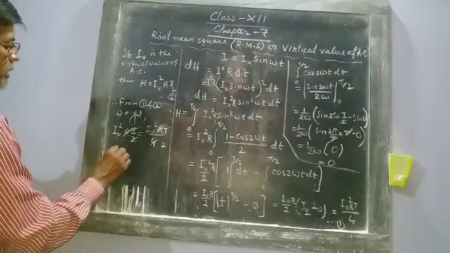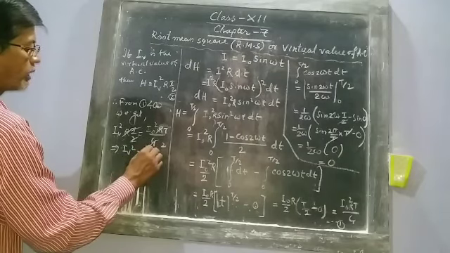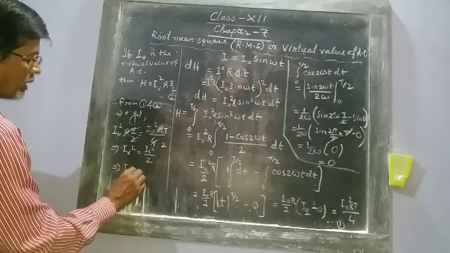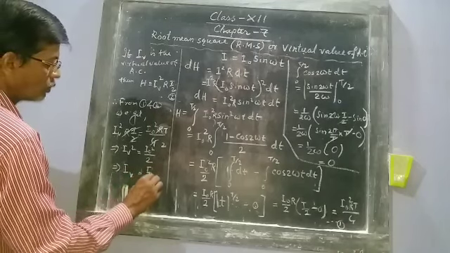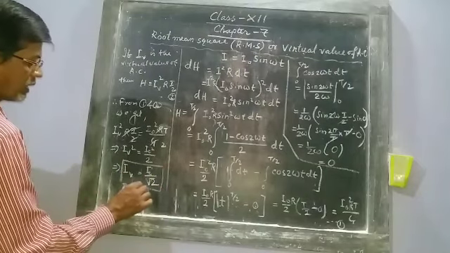So we get I V square equal to I naught square by 2. So I V equals I naught by root 2. This is the expression.